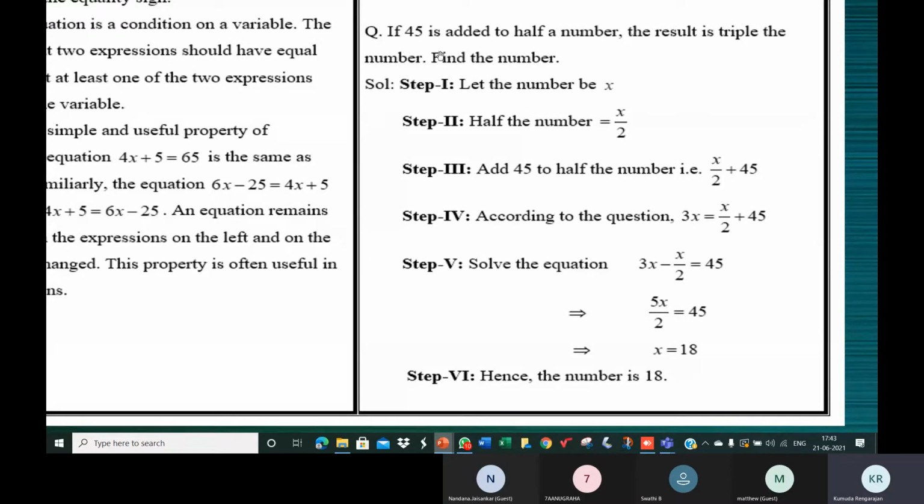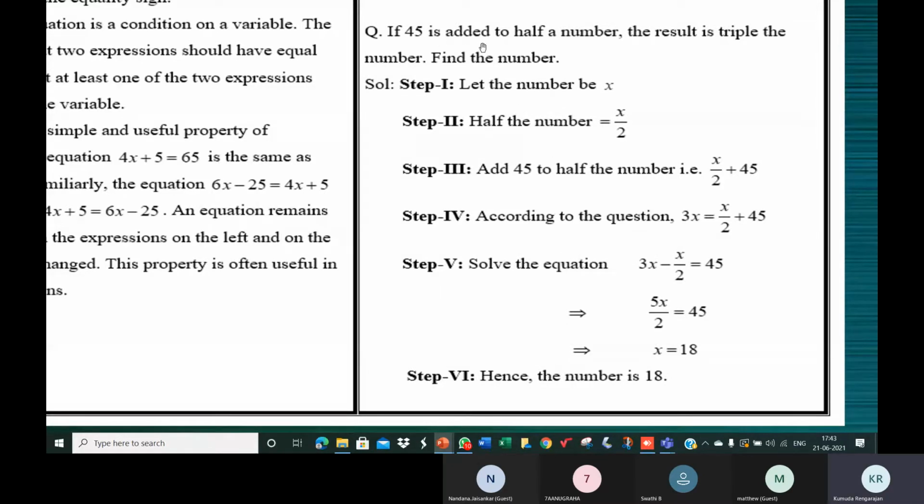Okay. Even if you don't understand this completely, don't really mind. We are going to start off with the basics, but this is what we will be doing in the chapter. Now look at this. If 45, please don't read the steps. Please go along with me. See what I am reading and process what I am trying to say. Do not go ahead. That will only confuse you.